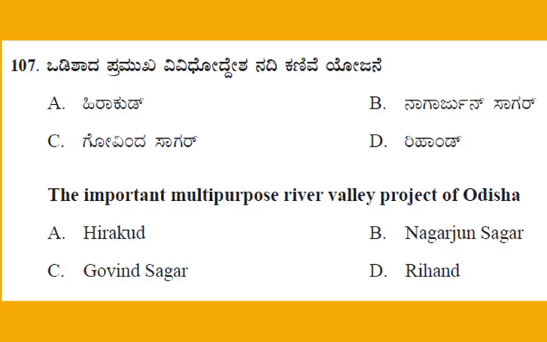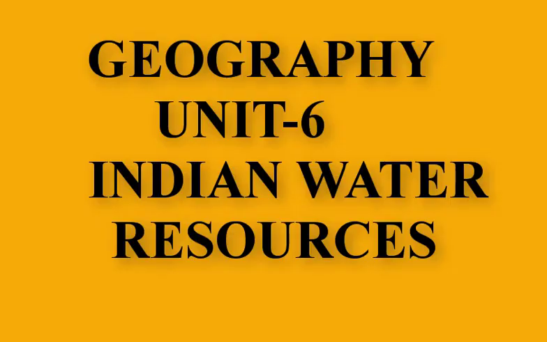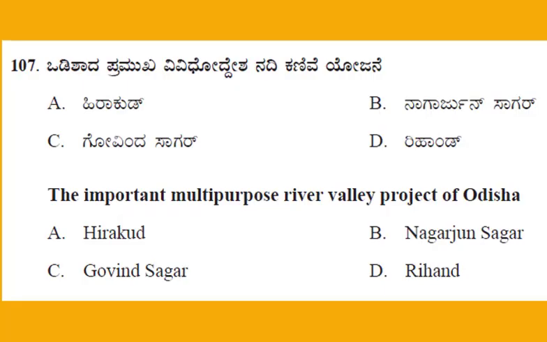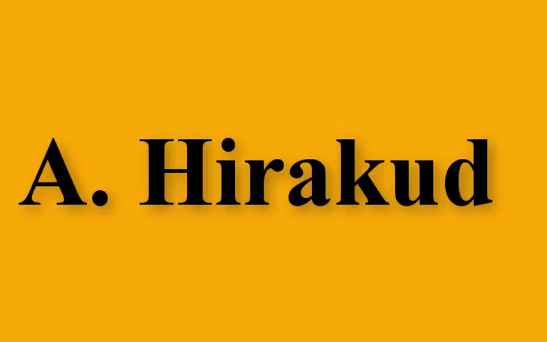Next question number 107. The important multi-purpose river valley project of Odisha. This is the question from Geography, Unit number 6, Indian Water Resources. And the four options, option A, Hirakud, option B, Nagarjun Sagar, option C, Govind Sagar, option D, Rihand. And the right answer, option A, Hirakud.